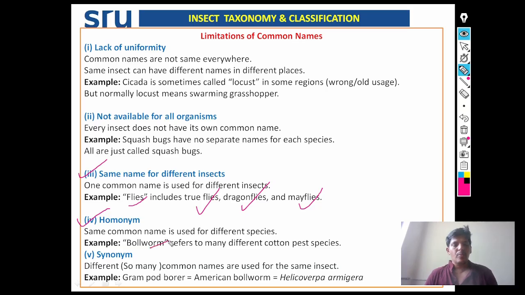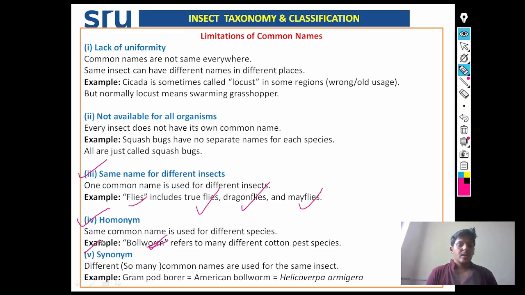See, we are using bollworm for many different cotton pest species such as pink bollworm, American bollworm, and tobacco leaf-feeding bollworm. So all these common names are applied to so many bollworms. This is also one of the limitations of the common name.